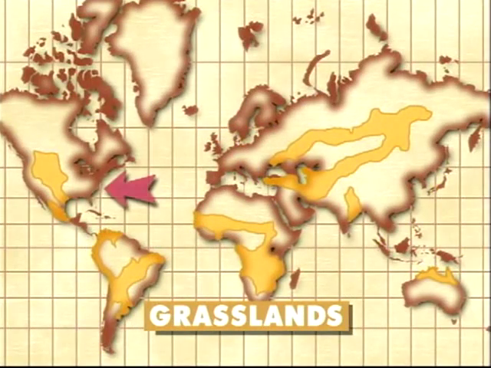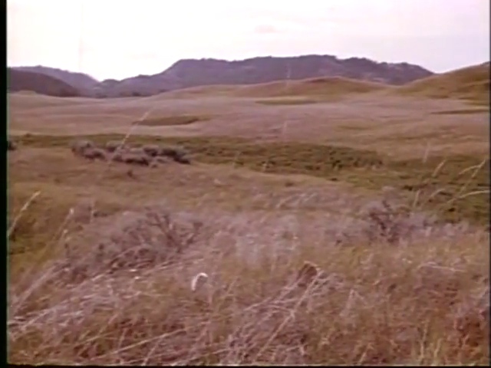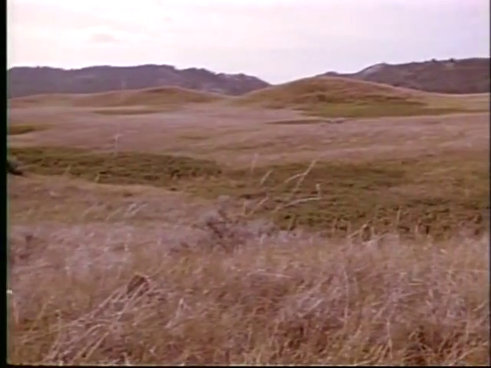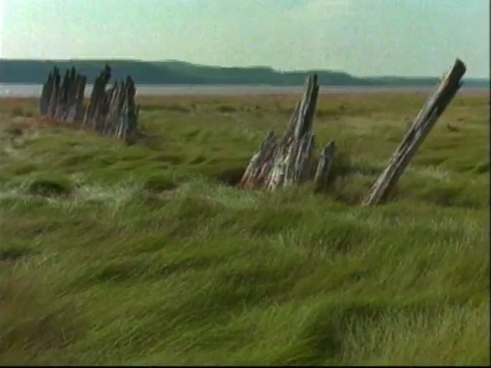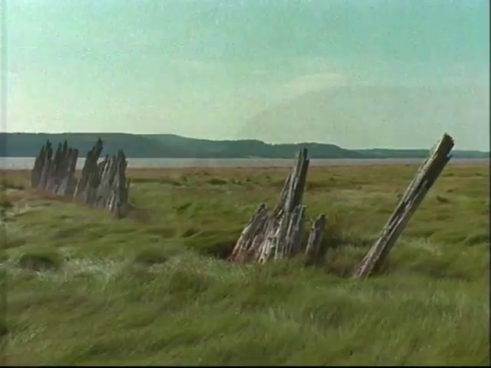The Great Plains of the United States are grasslands. You'll also find grasslands in South America, Africa, Europe, Asia, and Australia too. Grasslands are typically large, wide open spaces. Most plants found on the grasslands are grasses. There are not many trees found in the grasslands because there isn't enough rain.